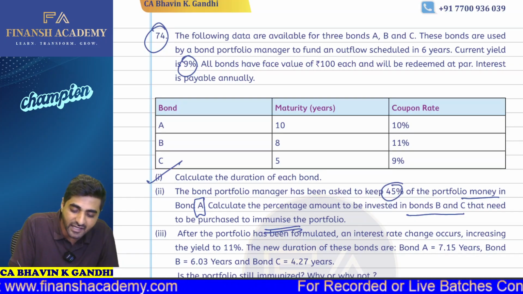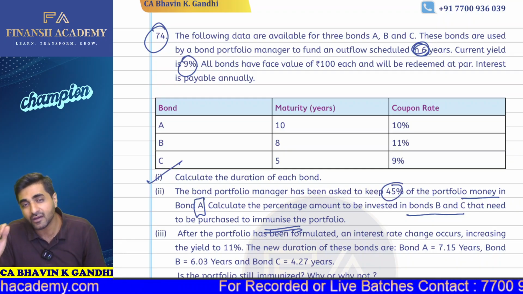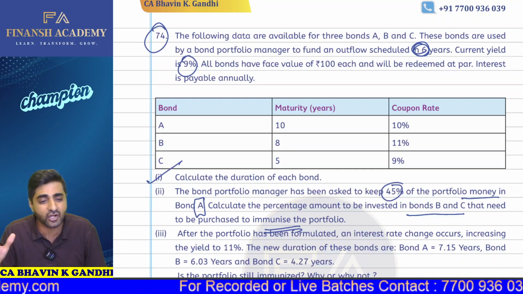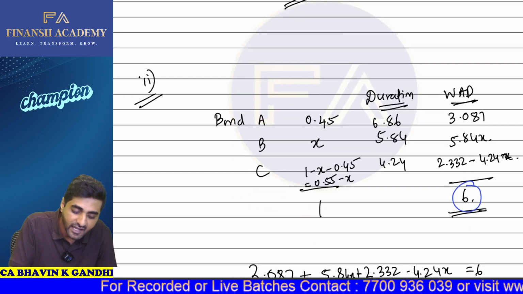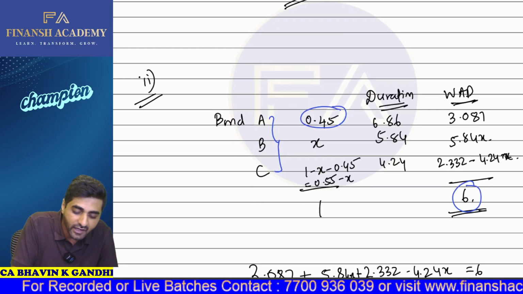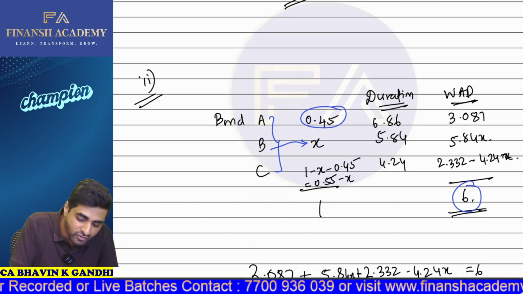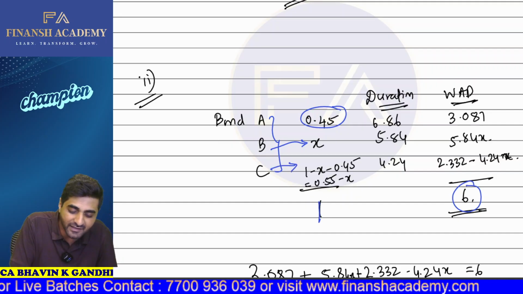portfolio. So basically, my dear students, we need the money after the end of 6 years. So basically, we know that the portfolio duration is going to be 6 years. So when I know that my portfolio duration is going to be 6 years, I have 3 bonds in it. I'm investing 45% in bond A. Let the investment in bond B be X. So your investment in bond C will be, total is 1, 1 minus 0.45 minus X.